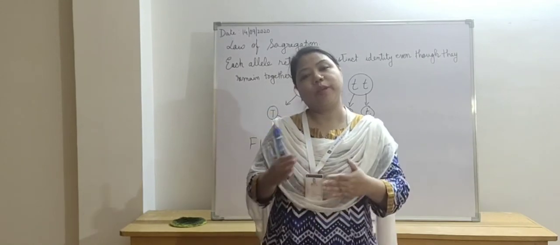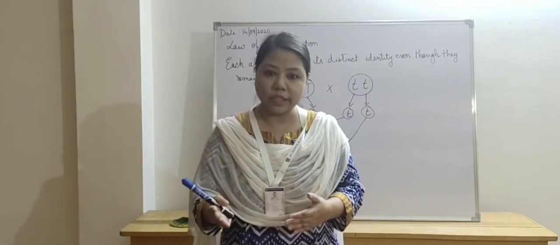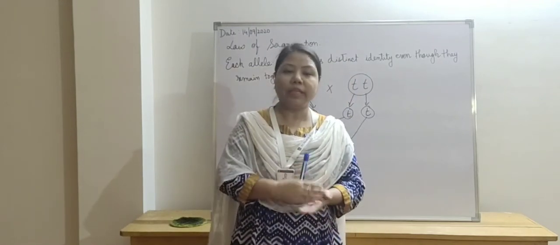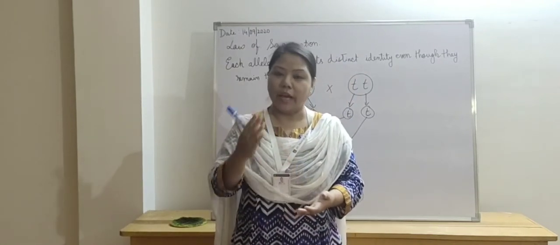It will be expressed only in the second generation, but in the first generation only the dominating character is expressed.